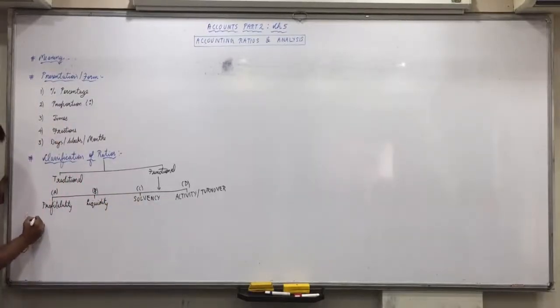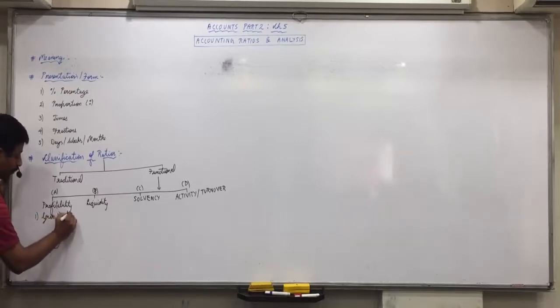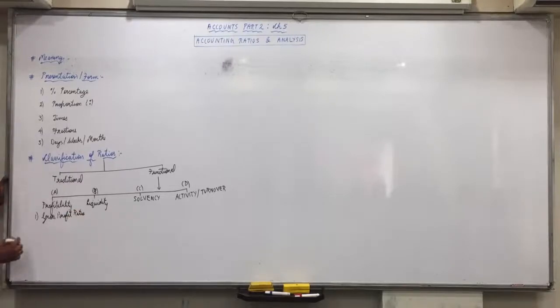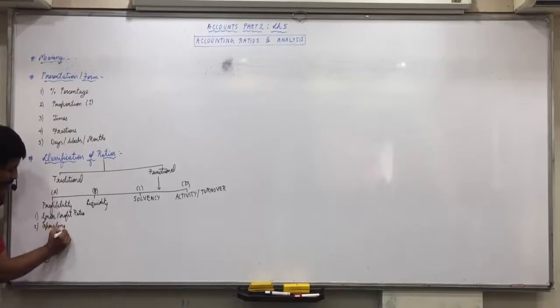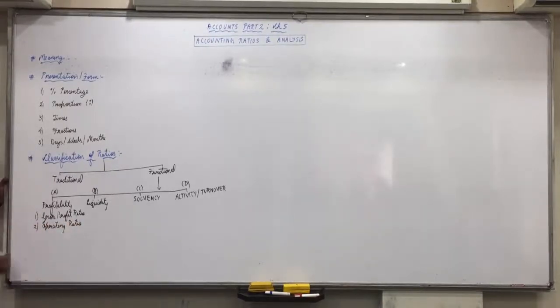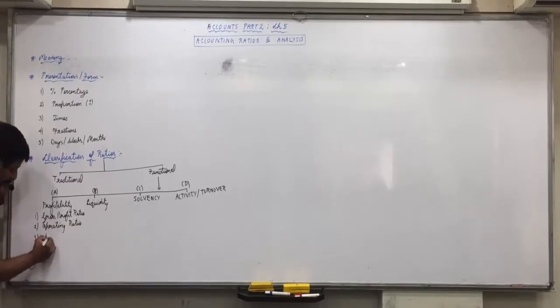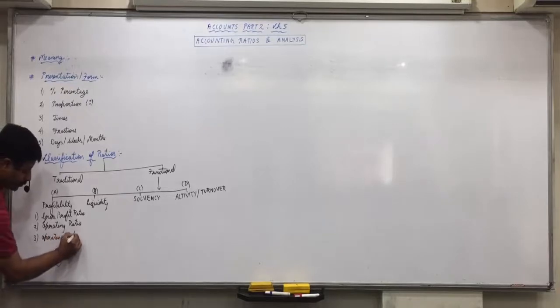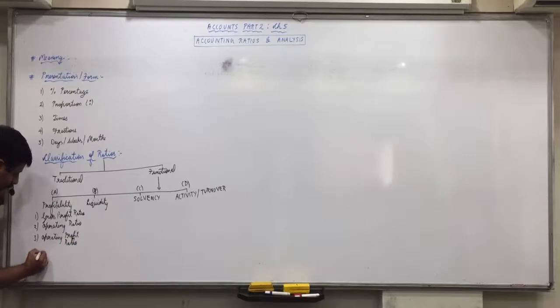In profitability ratio, we'll study gross profit ratio, then operating ratio, then operating profit ratio, and net profit ratio.